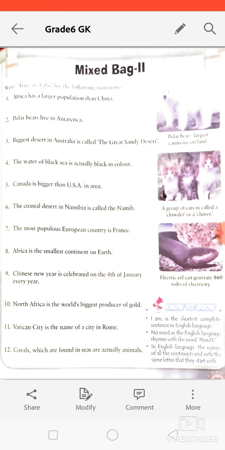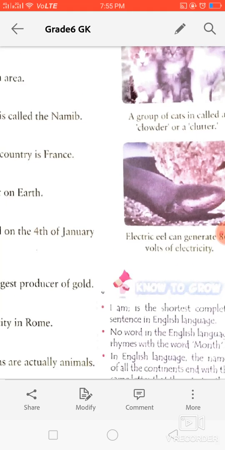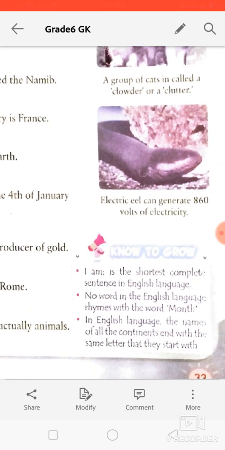Okay, one or two I can tell you. The last one I can tell you: the corals which are found in the sea are actually animals. So yes, this one is true. Okay, now let's have a look at this Know to Grow part.